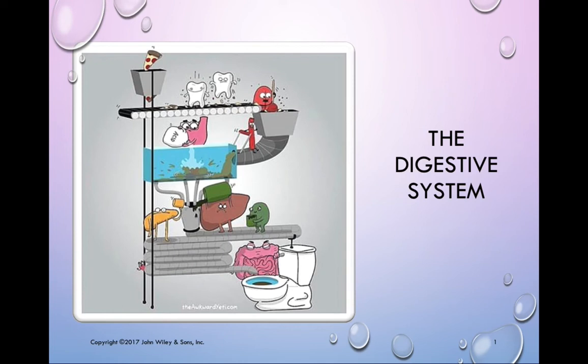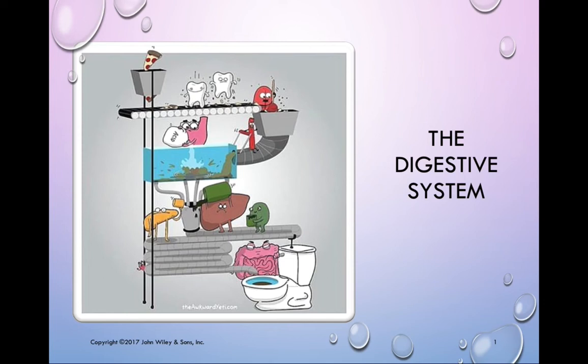In order for the actions of this system to be carried out properly, each of the components of the digestive system must work in conjunction with each other to achieve this. The components of the digestive system will be separated into two groups: the organs that contribute to the alimentary canal and the accessory organs. The alimentary canal is the actual tube that's connecting the mouth to the anus that food is going to pass through to be broken down. And the accessory organs are all of the structures along the alimentary canal that contribute to both the physical breakdown of food and the chemical breakdown of food.